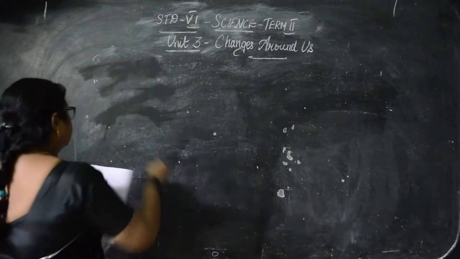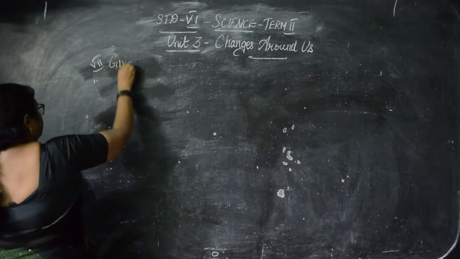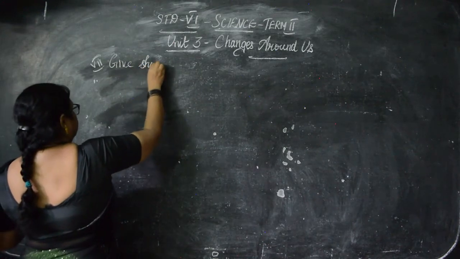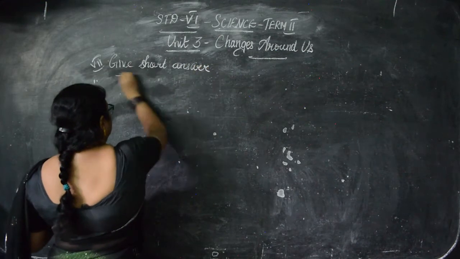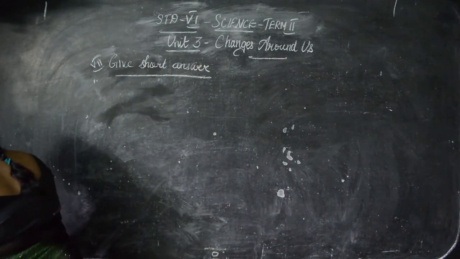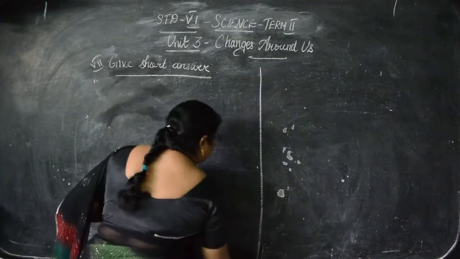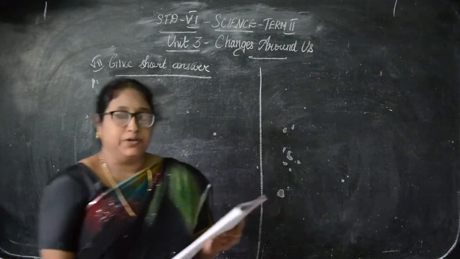So, give short answer, Roman number 7. Give short answer. This also I'm going to write only the answer, children. The question is there in the book, so only answers will be written on the board. First one, what is the question asked here? What happens when paper is burned?